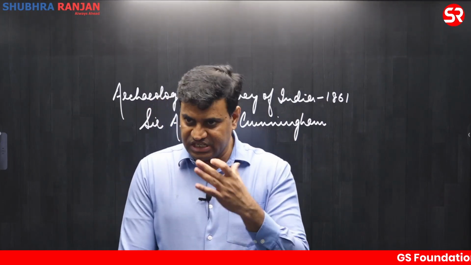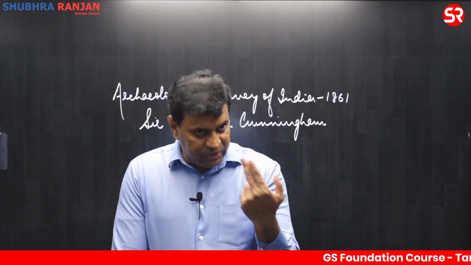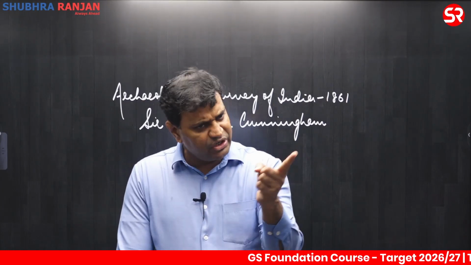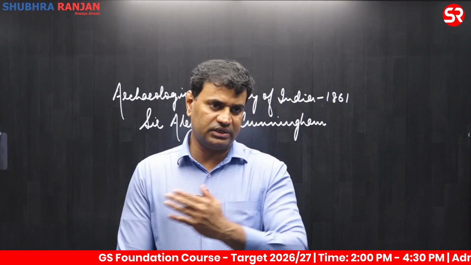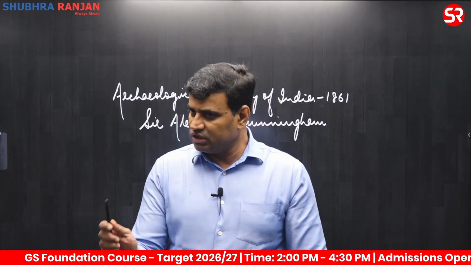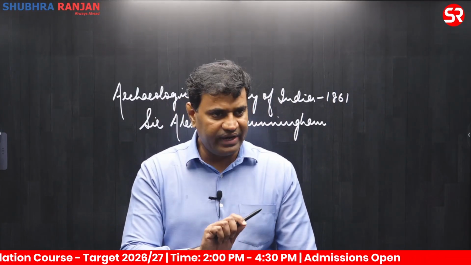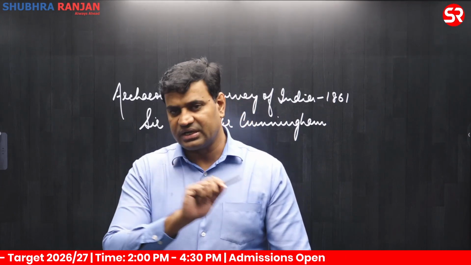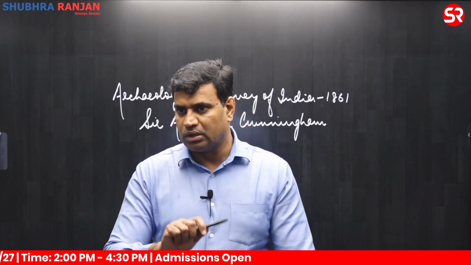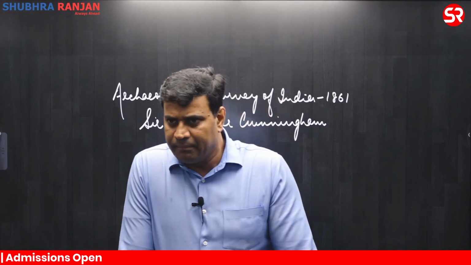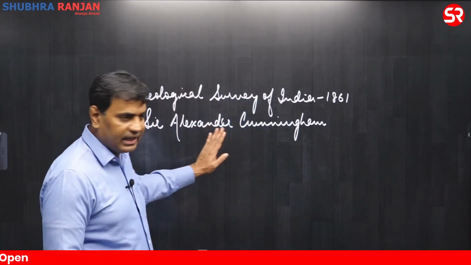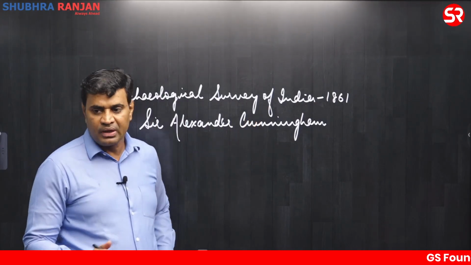We'll keep on discussing PYQs as well. So 2 years back only they asked a question, they gave 3 to 4 names and they asked that all these people were associated with. They will give you 4 options. And all of them were archaeologists of ancient India, including Sir Alexander Cunningham, Sir John Marshall, Mortimer Wheeler. There are many archaeologists associated with past conditions. Sir Alexander Cunningham.